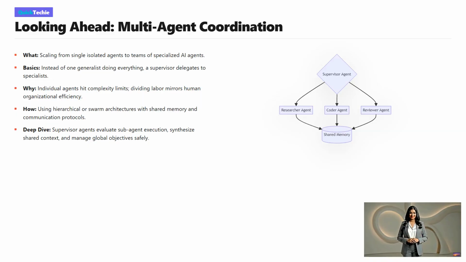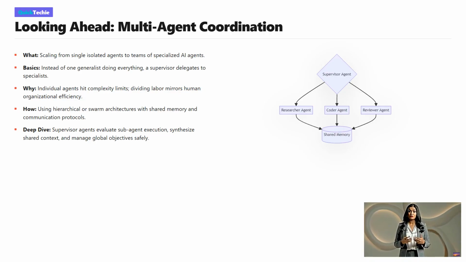How do they collaborate? Through hierarchical networks or peer-to-peer swarms, utilizing shared memory protocols. In our deep dive, we realized that the supervisor isn't just passing messages. It evaluates sub-agent execution, synthesizes the context, and ensures the global objective is met safely. This is the true power of the agentic era.